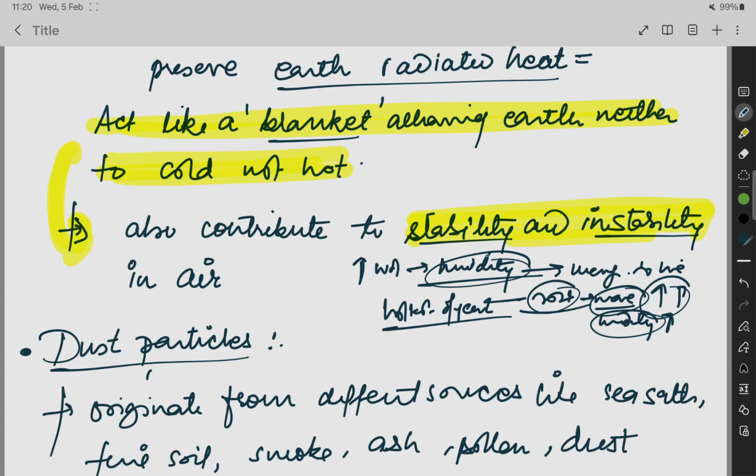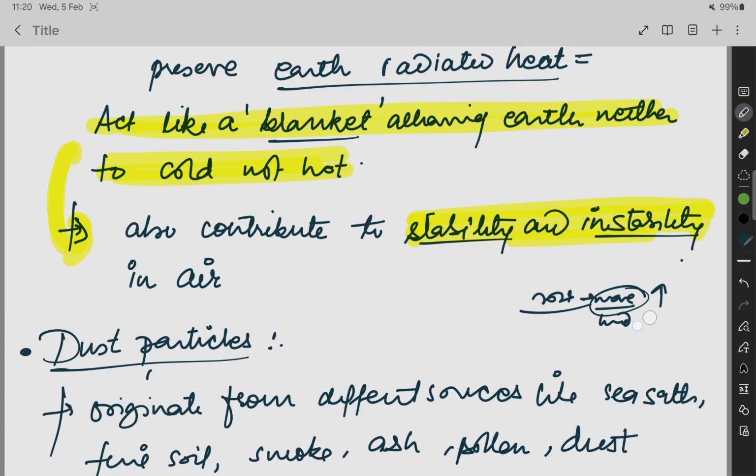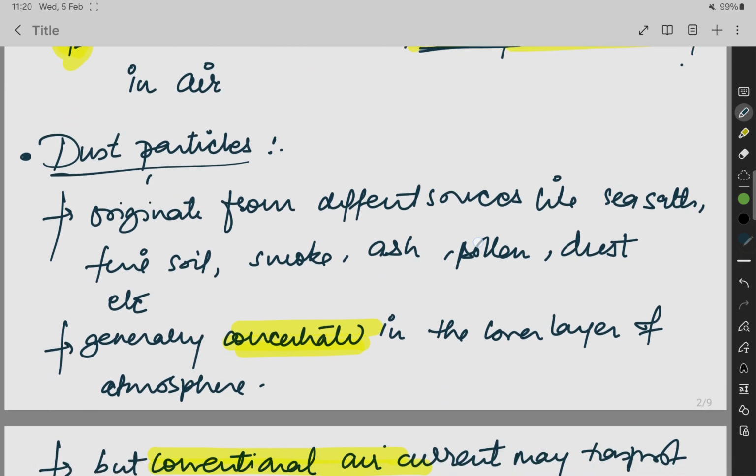So it leads to an unstable condition. That's why it contributes to the stability and the instability in the air.